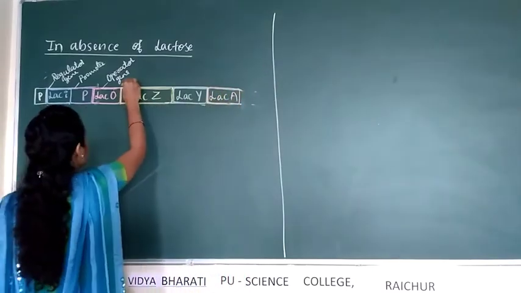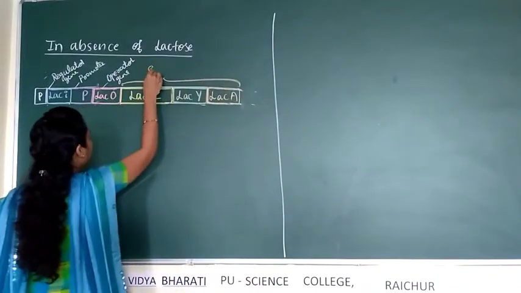See, these three are the structural genes.